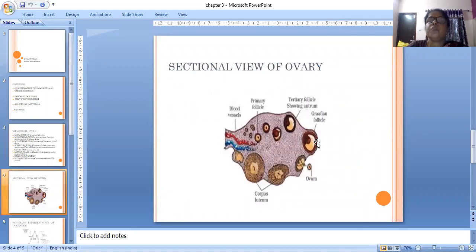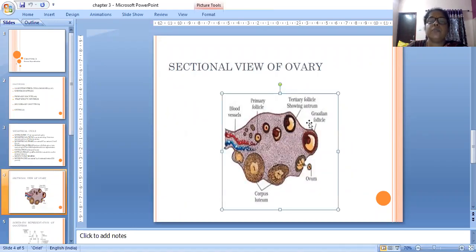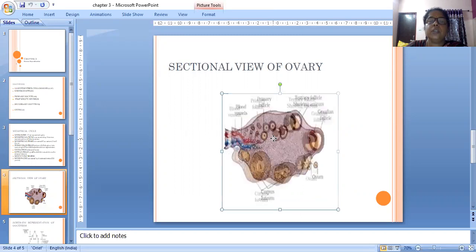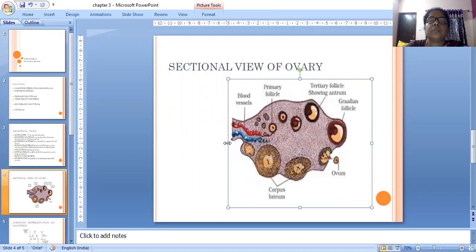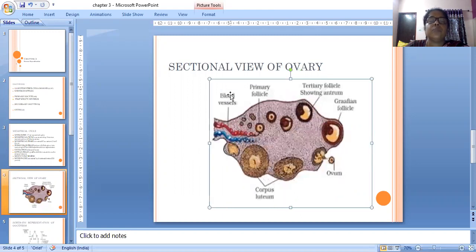This is the sectional view of the ovary. The same diagram is given in the textbook also. Blood vessels are present.